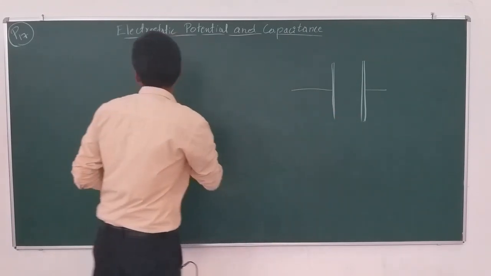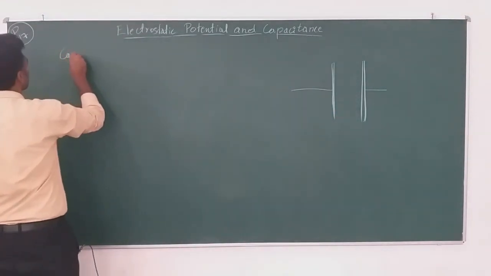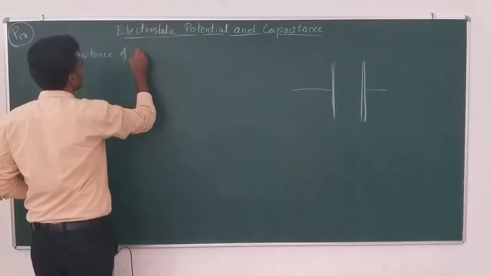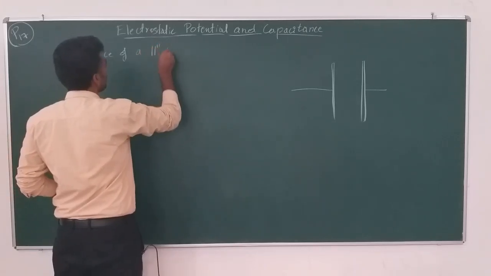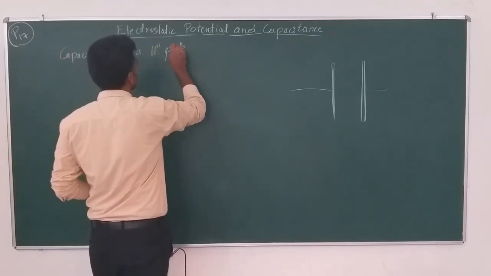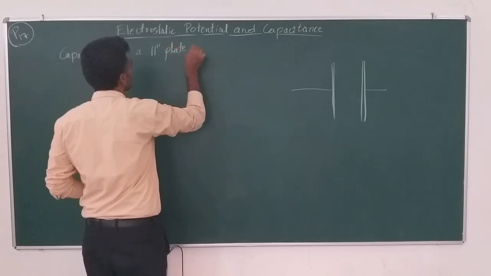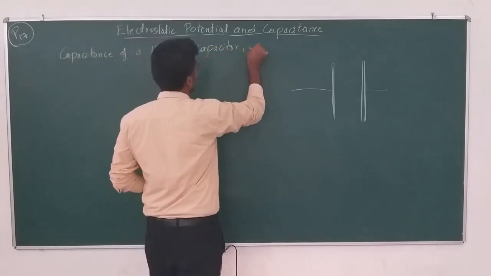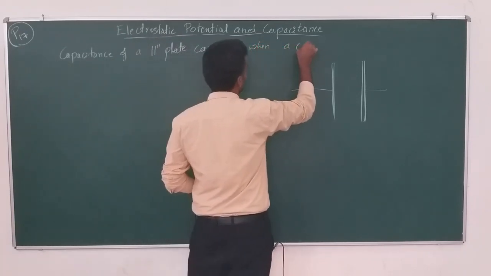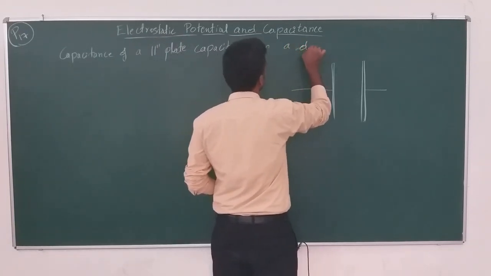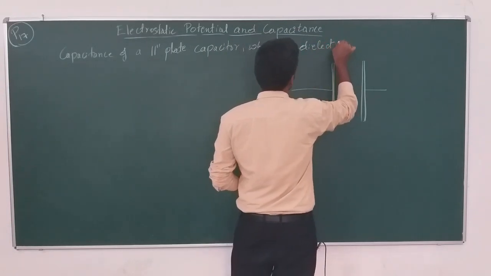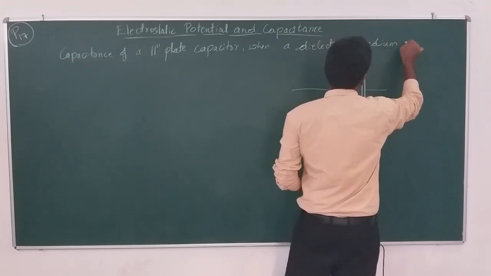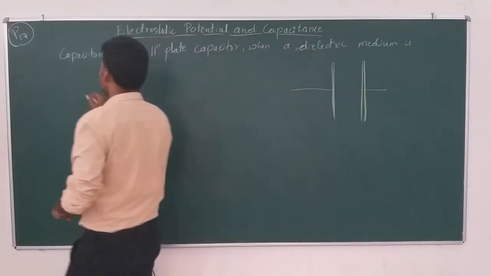So, it is about the capacitance of a parallel plate capacitor when a dielectric medium is introduced between the plates.